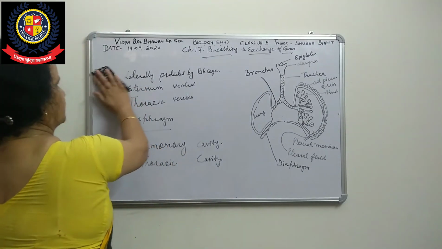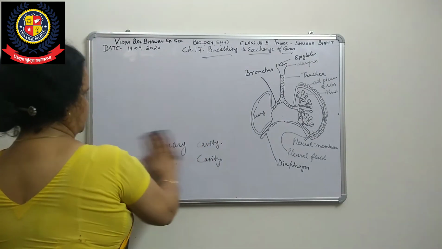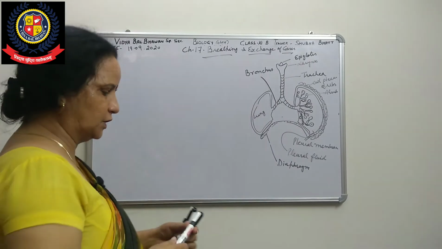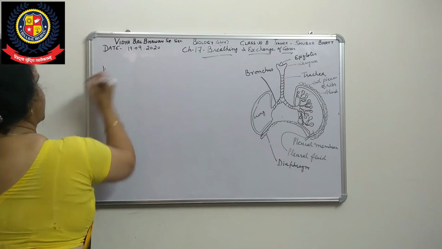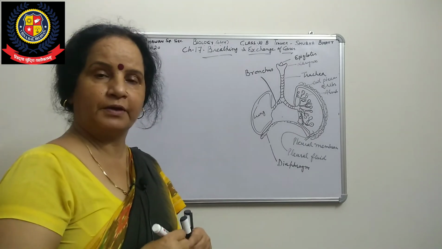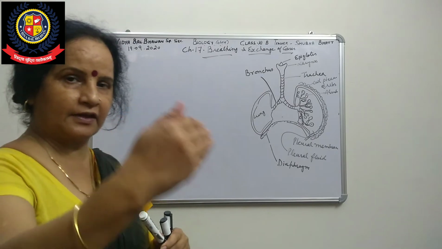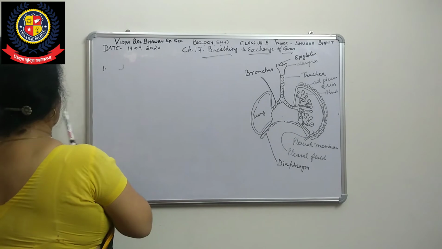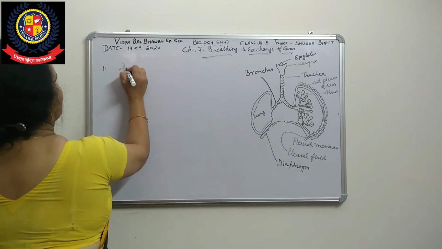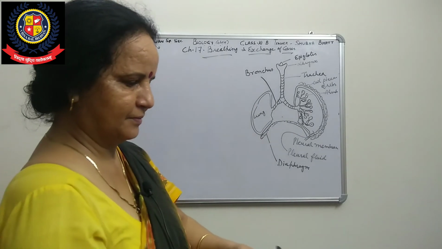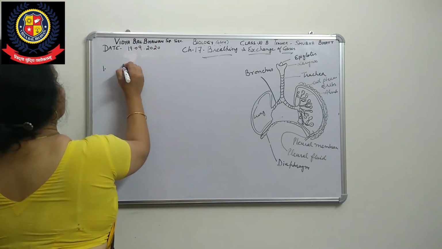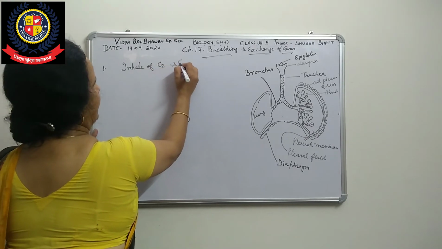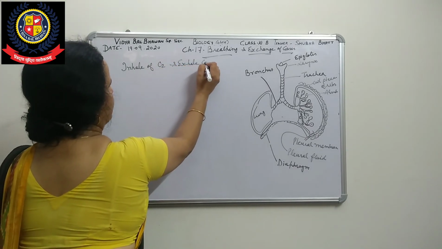The whole respiration depends on 5 steps. That is, the air breathing process happens in 5 steps. In the first step, gaseous exchange, which means inhale of oxygen and exhale of carbon dioxide.